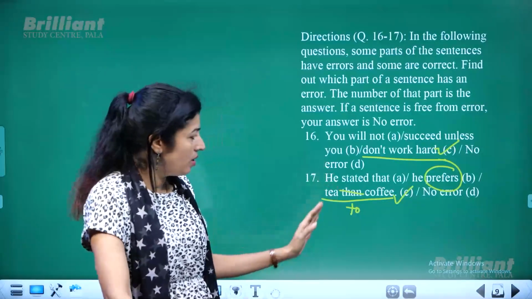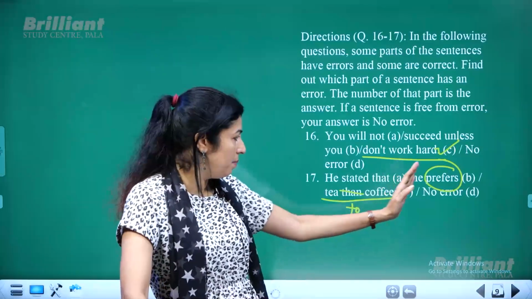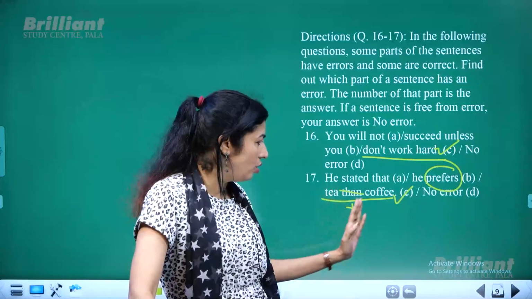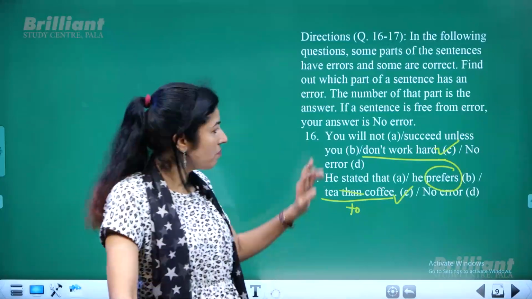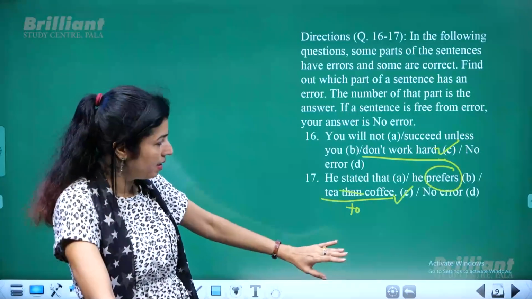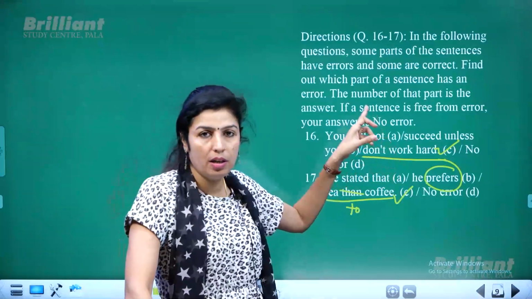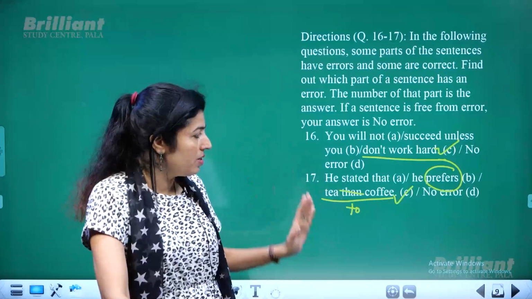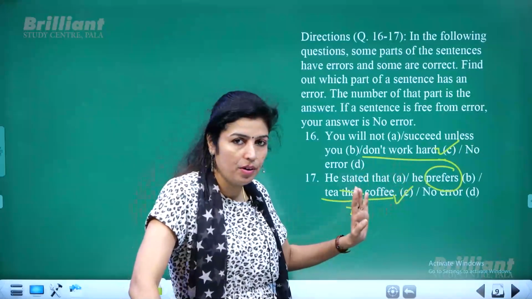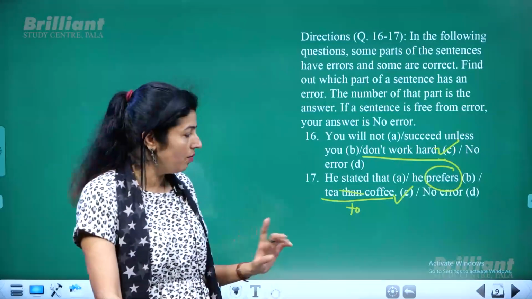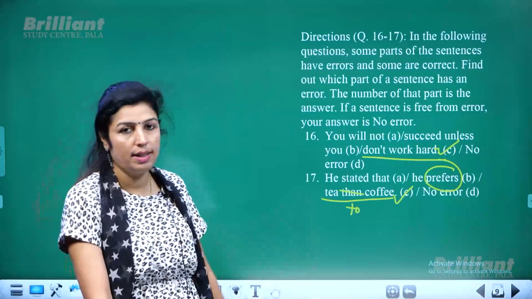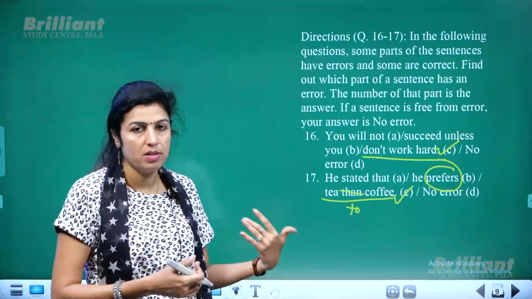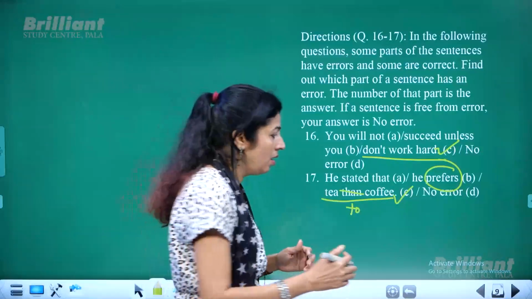Alright, so now the sentence is correct. He stated that he prefers tea to coffee. Okay, so both these sentences had errors. So here you have to make the end of the sentence positive, and here always remember when you have a word like prefer and then you compare two things, always use to, not than. For the next exam also, if you have a similar question, keep these things in mind.